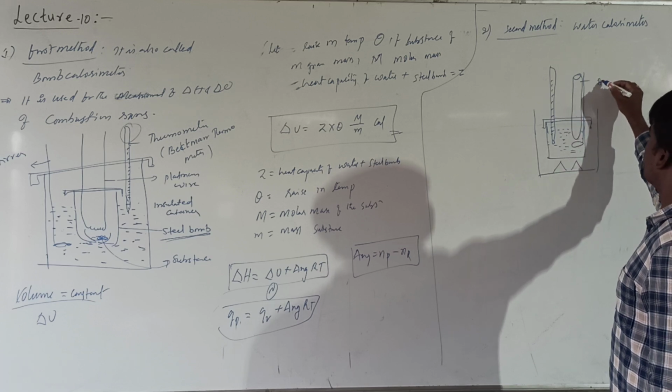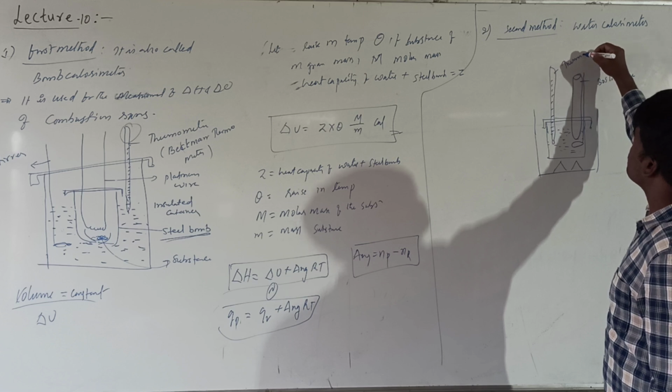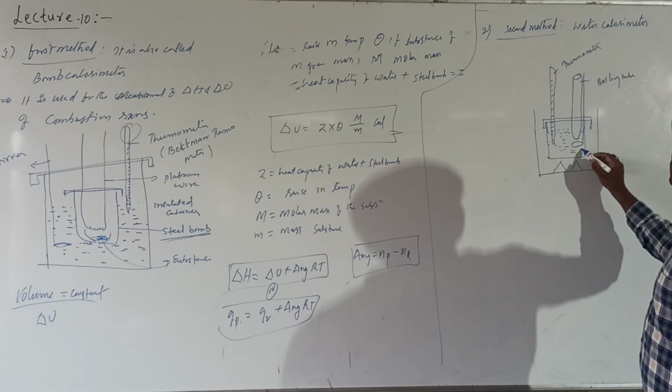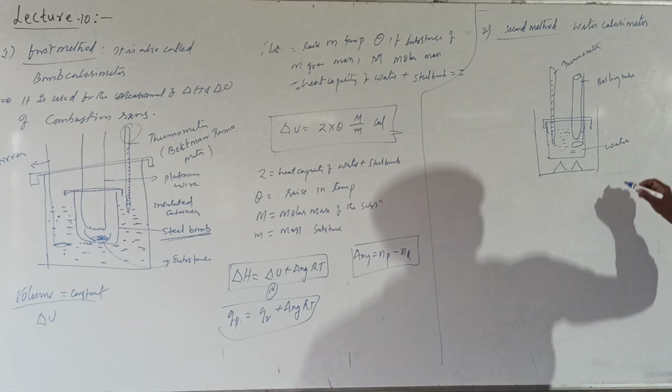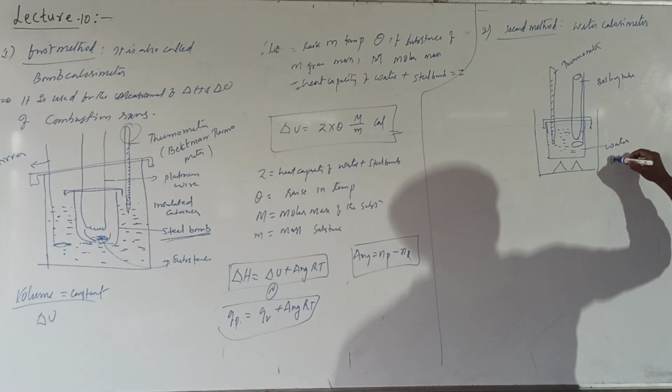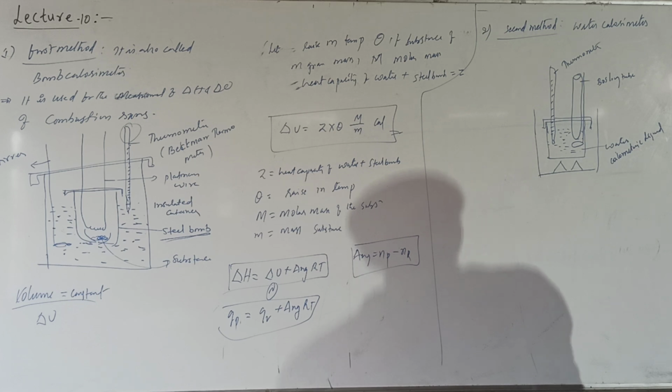This is the boiling tube. This is the thermometer. This is water. Water is known as the calorimetric liquid, since we are making the measurements by using water.